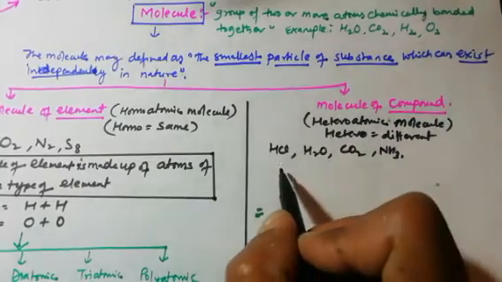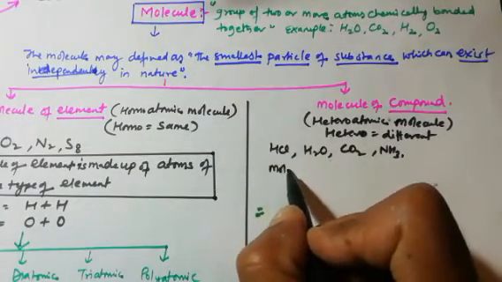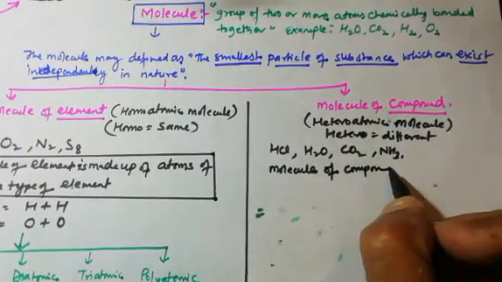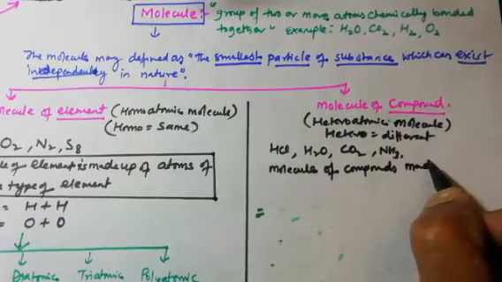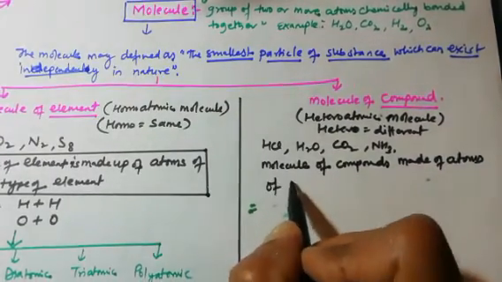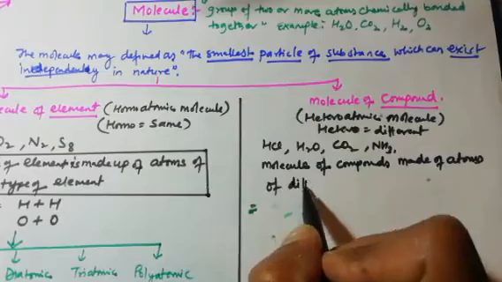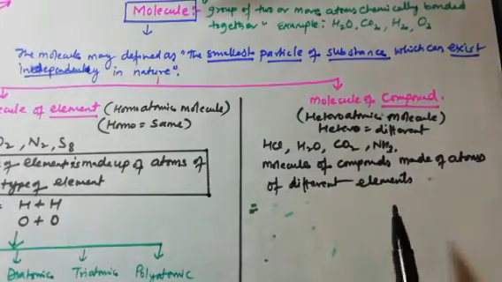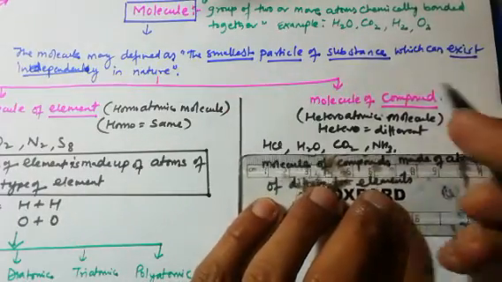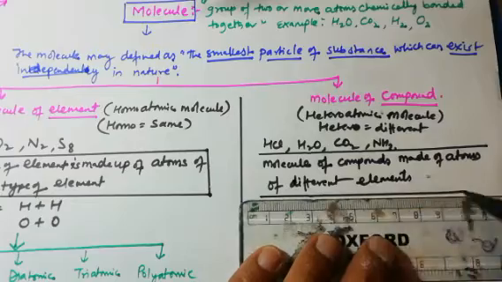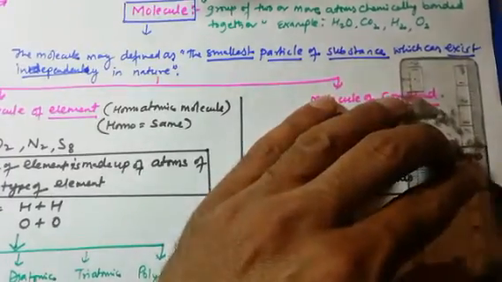Okay. So these are the molecules of compounds that are made of atoms of different elements. Let me write the definition under a box so that it will differentiate this definition from other notes.